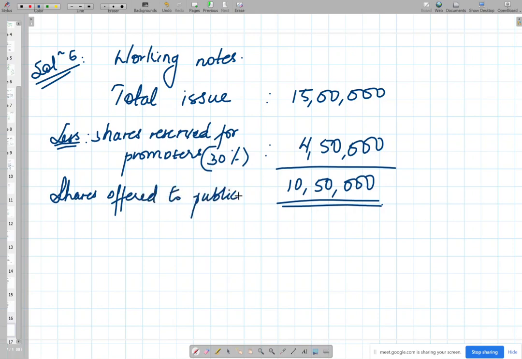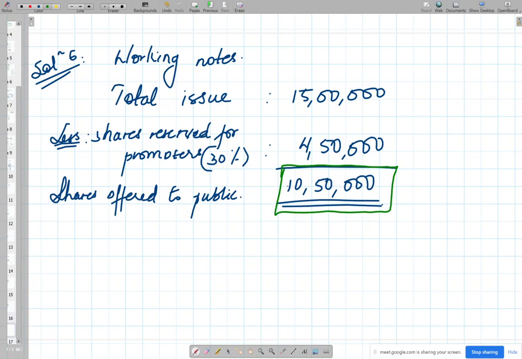Now always remember, when you're calculating the underwriting liability, the gross liability of each of the underwriters, you will be calculating the gross liability on this amount. The underwriters are not liable, or it is not their worry to provide a backup or an insurance for the shares given to the promoters.